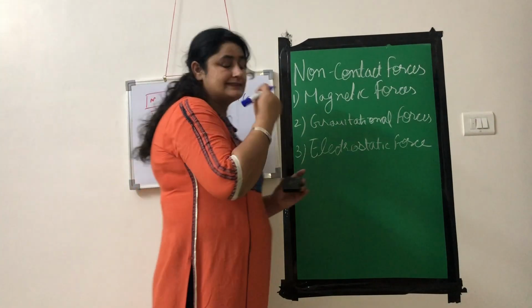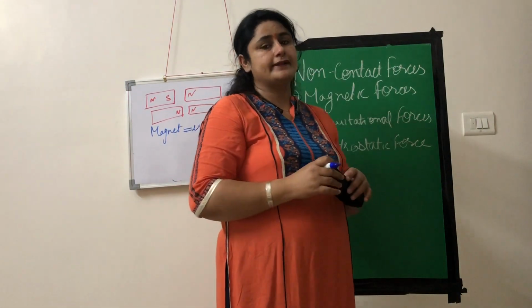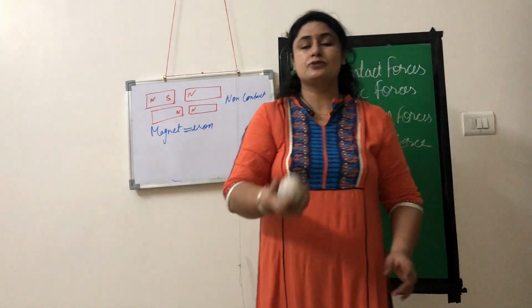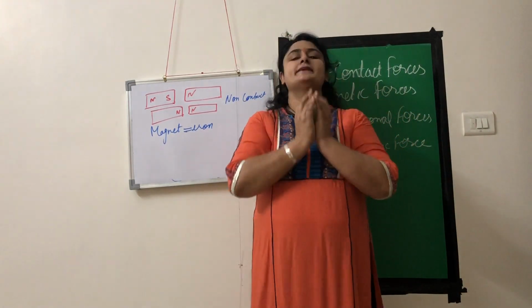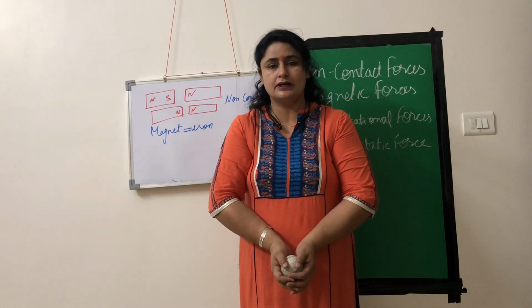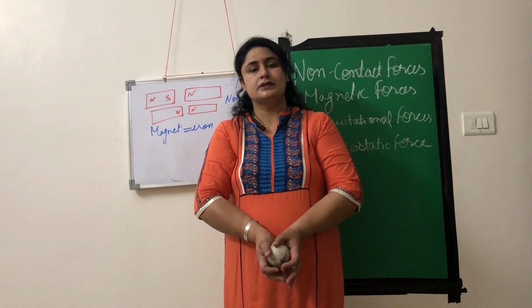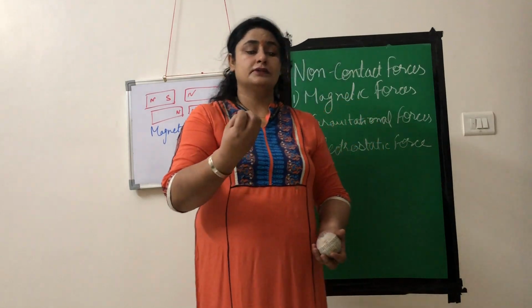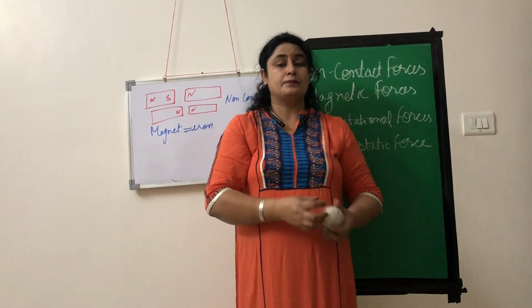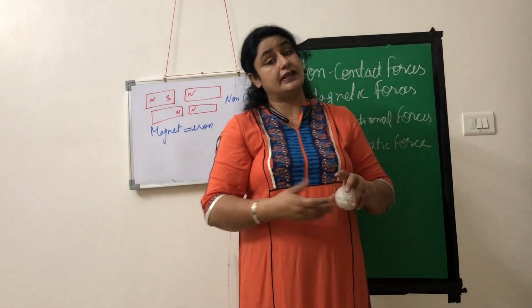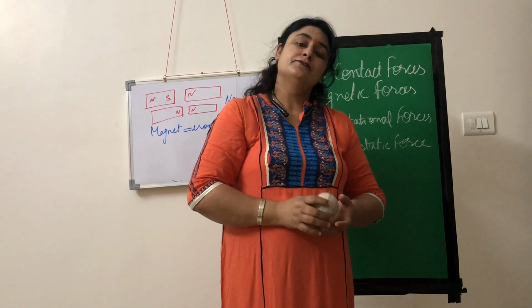Now the second one is gravitational force. What is that? If I have this ball, I am throwing it upward. Why is it coming down? Why is it coming down towards the earth? Because earth pulls everything towards itself. The force applied by the earth on everything is called gravitational force. This is again non-contact force.